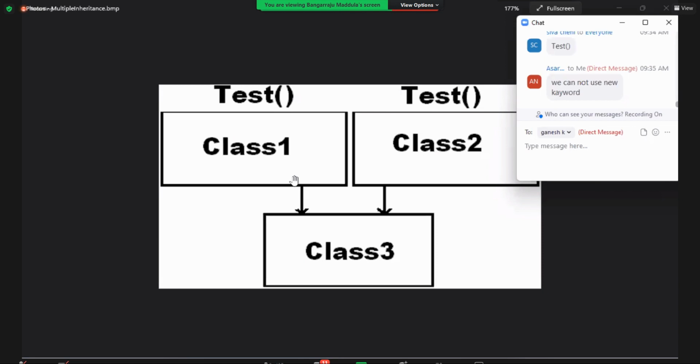I don't go up to that extent here. No need to go up to that extent. Try to define two methods in the class with the same name. You get an error. Why? Ambiguity. Now when you're calling, there is ambiguity, confusion. The same problem is happening. Class 1 is sending a test method to class 3, and class 2 is sending a test method to class 3.